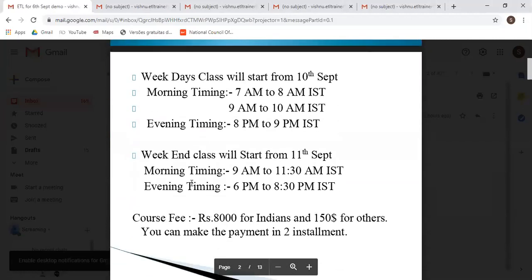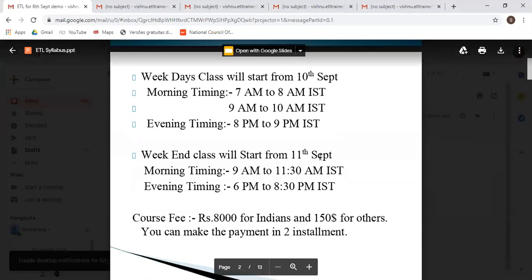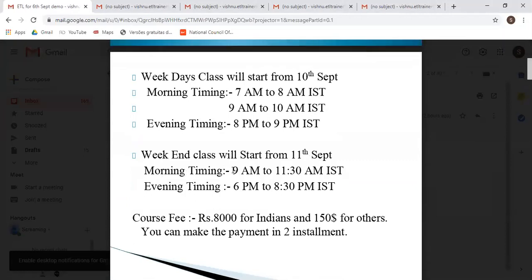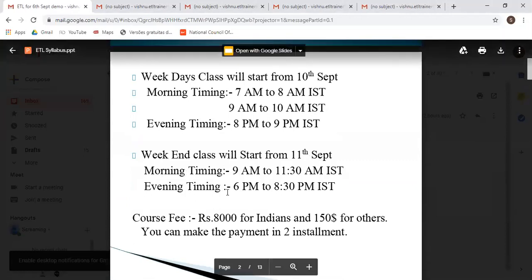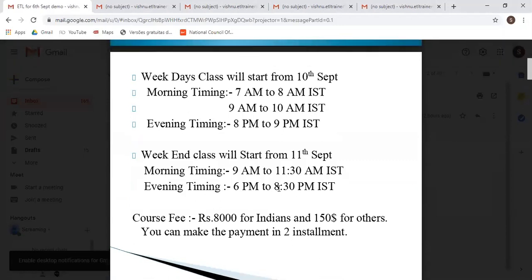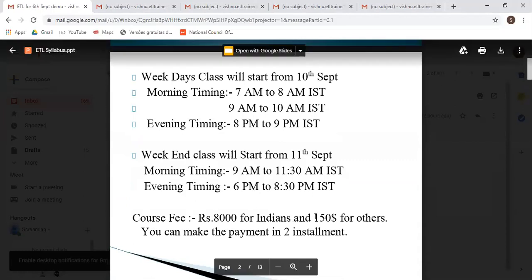So this is the class timing, guys. The weekday class will start from 10th of September, the morning 7 a.m. to 8 a.m., the next 9 a.m. to 10 a.m., and the evening 8 p.m. to 9 p.m. If you are opting for the weekdays class, you can opt for any of the timings. If you are opting for the weekend class, it will start from 11th of September. The morning timing is 9 a.m. to 11:30 and evening time 6 p.m. to 8:30. You can opt for any of the timings as per your choice. The course fee is 8K for Indians and $150 for others, and you can make the payment in 2 installments.